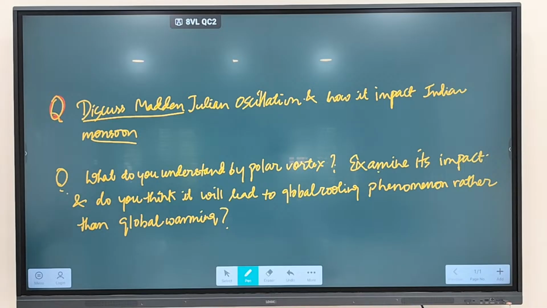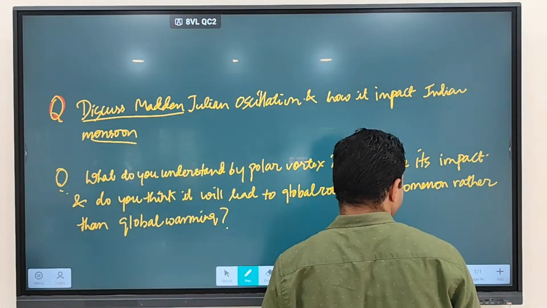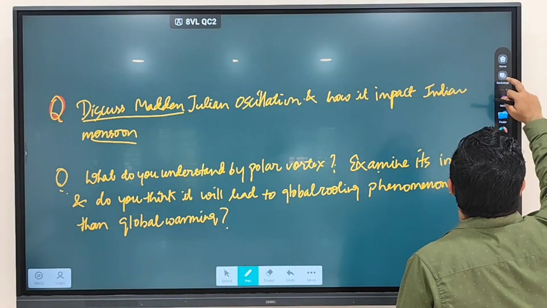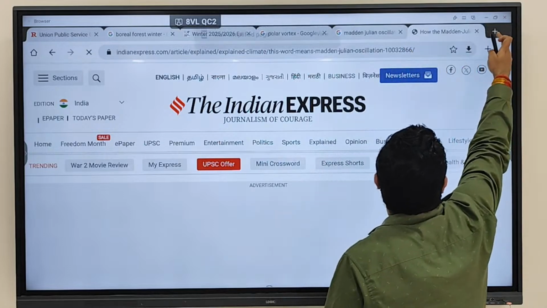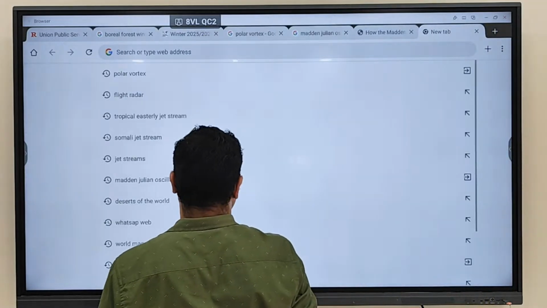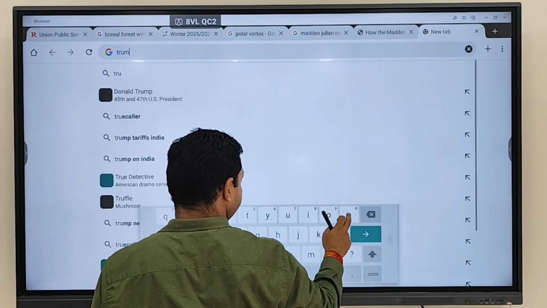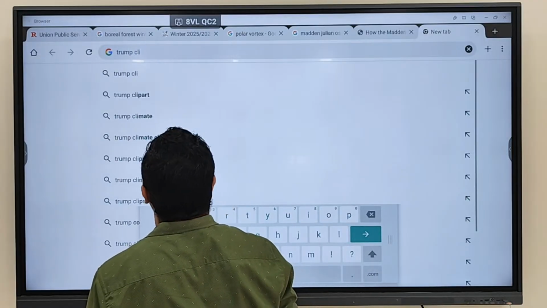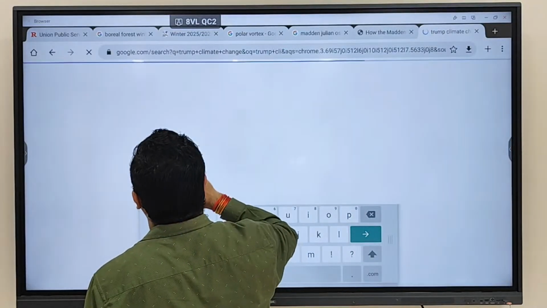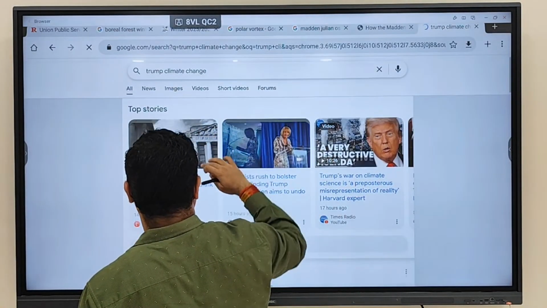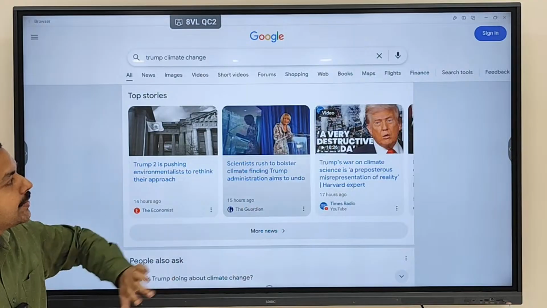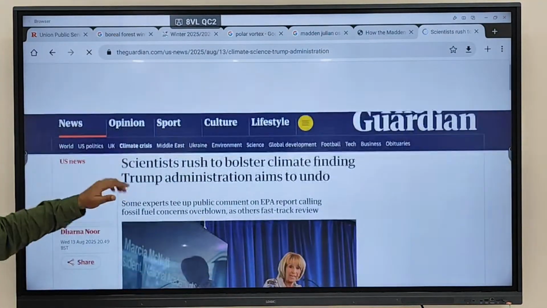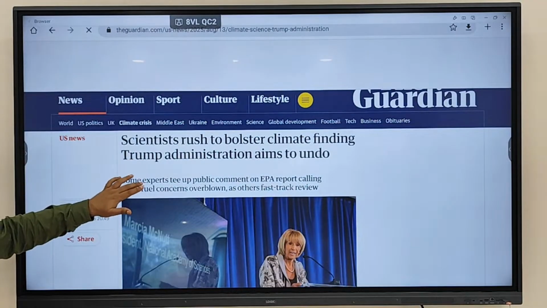If you see what Trump is saying, you can see this: Scientists rush to bolster climate findings as the Trump administration aims to undo them.